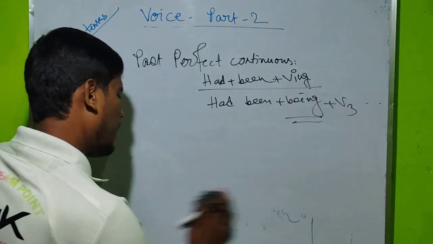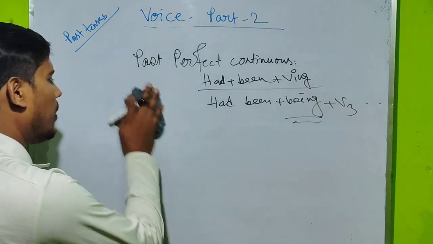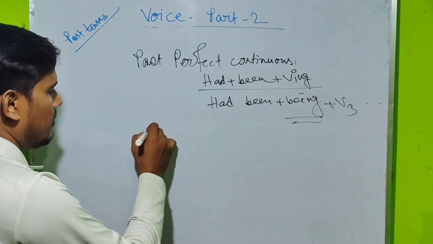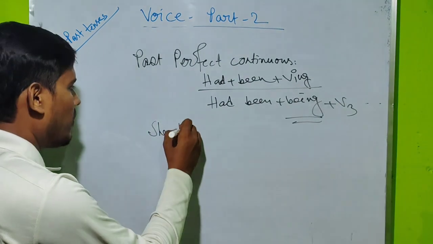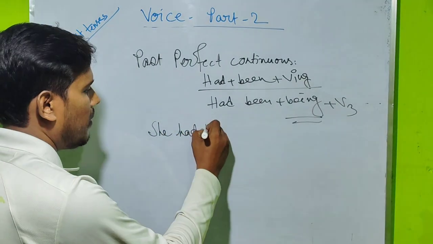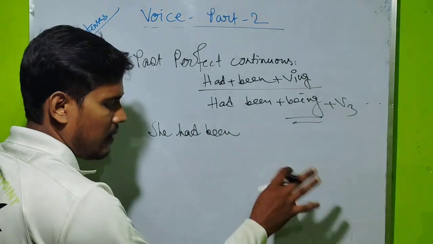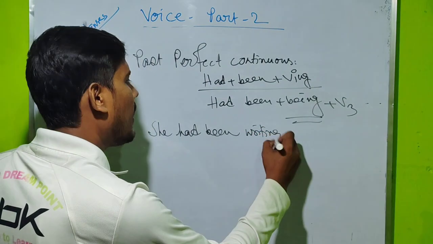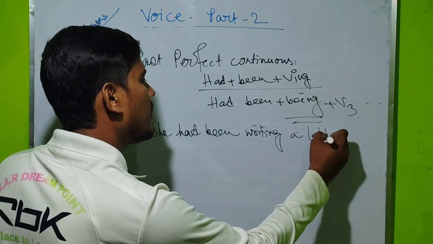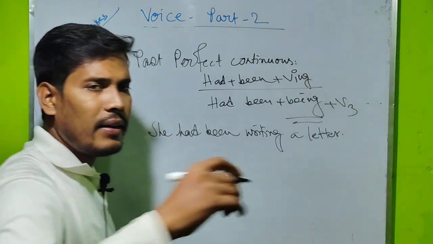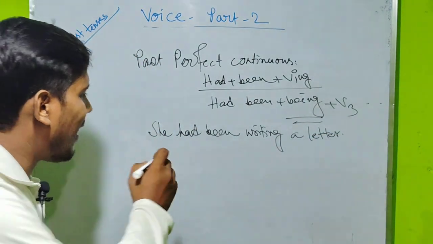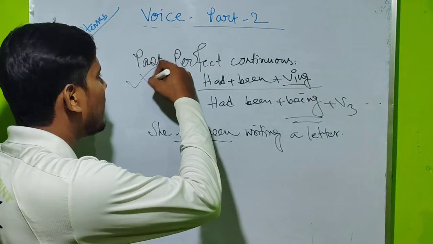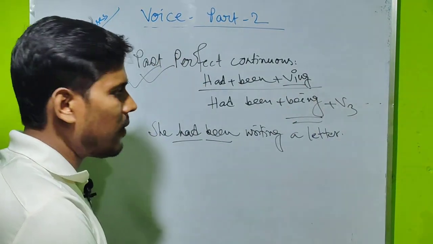I am trying to write down another example, so it will help you to clear the sense. She had been writing a letter. So try to understand: had been and a VING. So definitely you can think that this is past perfect continuous tense.